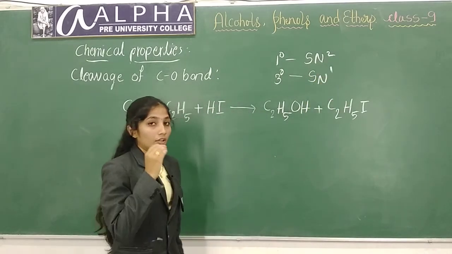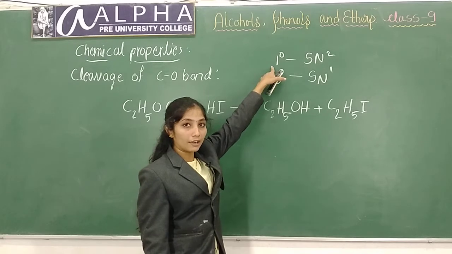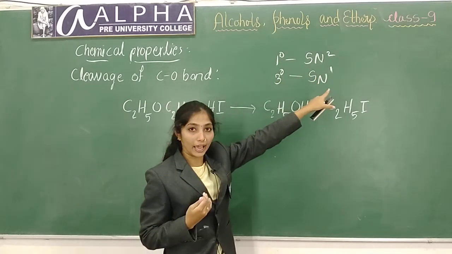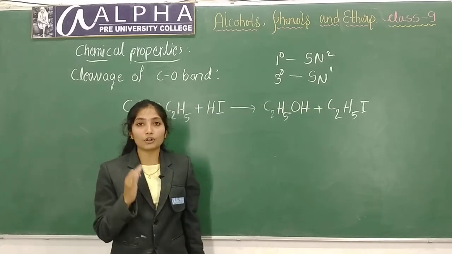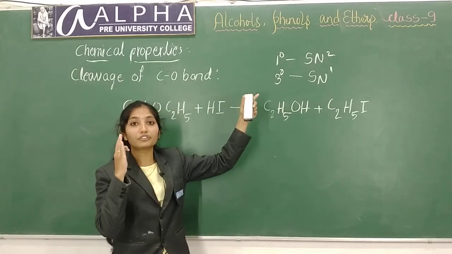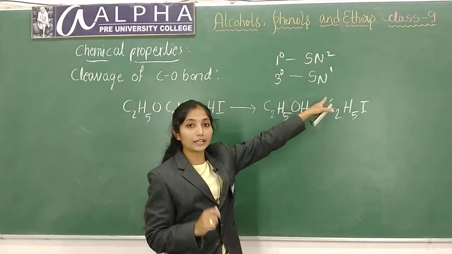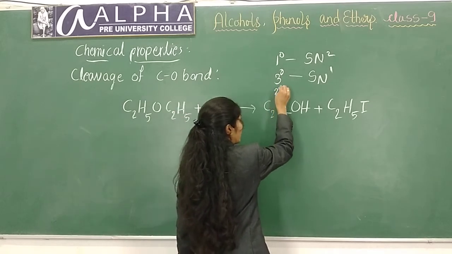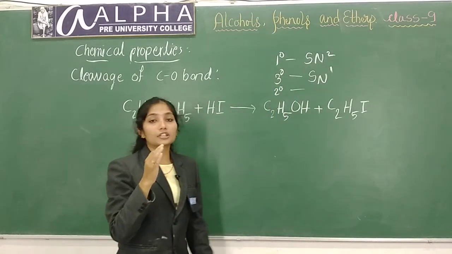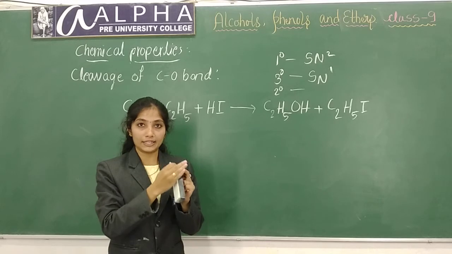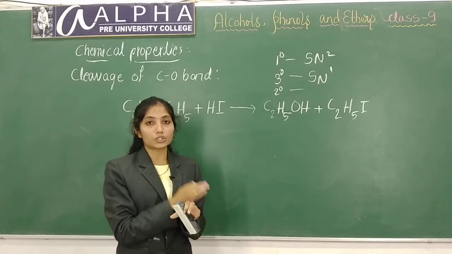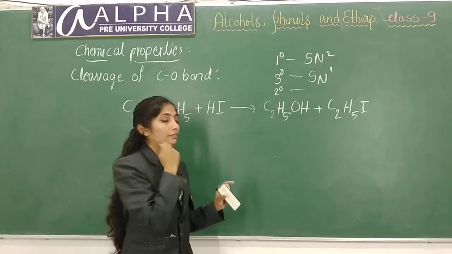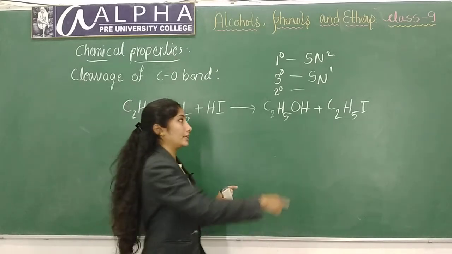If both the groups are primary, the reaction will follow SN2. If any one of the alkyl groups is tertiary, then the reaction follows SN1 mechanism. If any one group is secondary, then it depends on the solvent condition, whether you are using a protic or aprotic solvent. It may be SN1 or SN2 depending on the solvent in case of secondary.